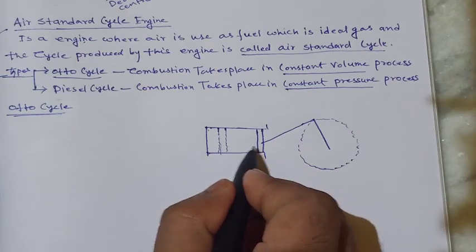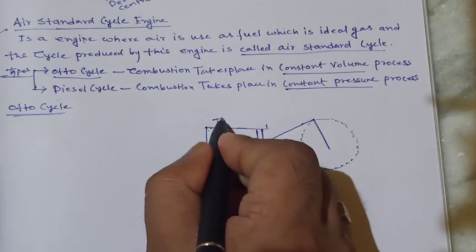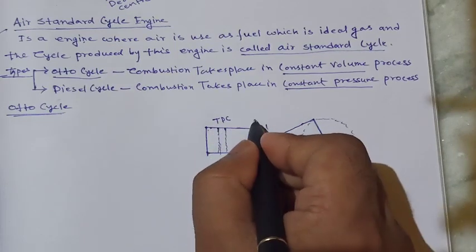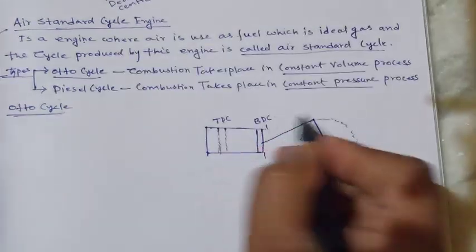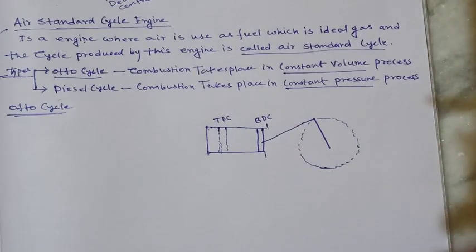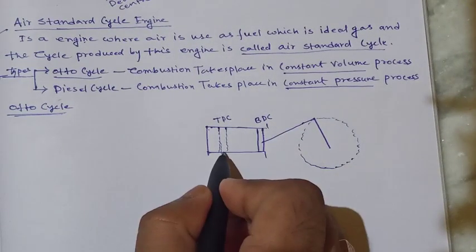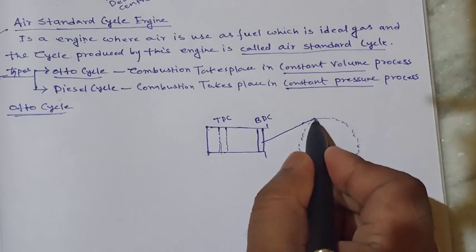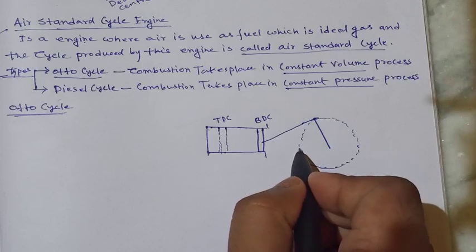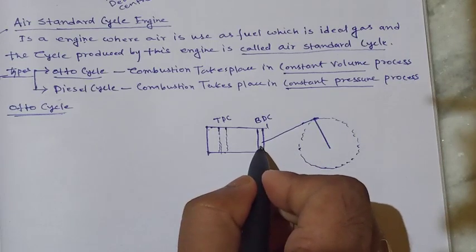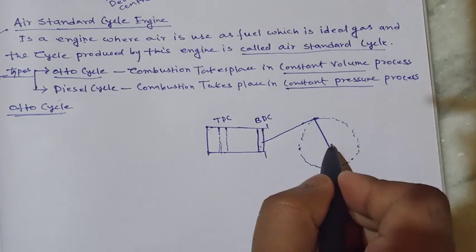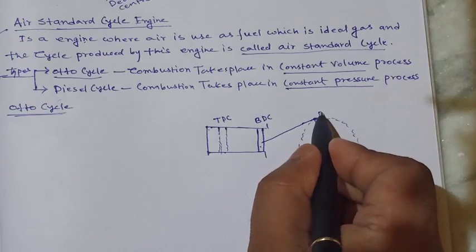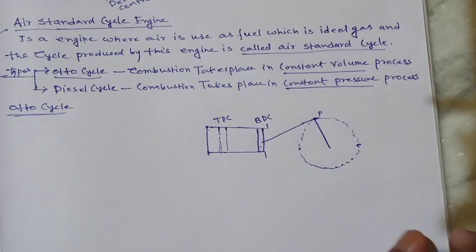This piston can move up to that. This is TDC and this is BDC. Now when this piston is at this point, this point will reach here.